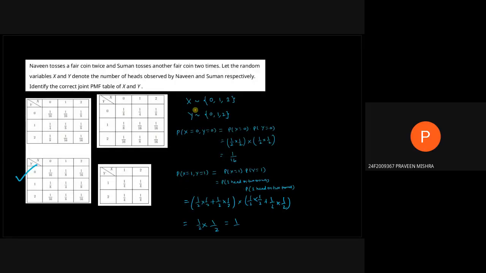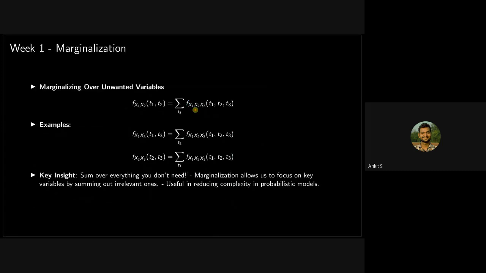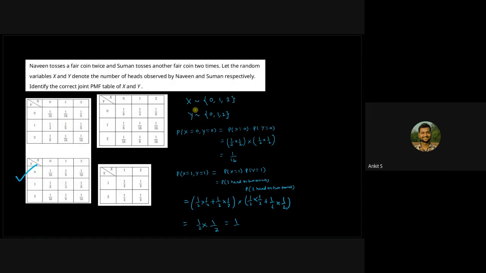Okay, so that was all about week 1. Very simple week. We have some questions. Naveen tosses a fair coin twice and Suman tosses another fair coin 2 times. Both of them are tossing coins 2 times. Let the random variables x and y denote the number of heads observed by Naveen and Suman respectively. So Naveen is throwing 2 coins, and Suman is also throwing 2 coins. Earlier I wrote all the cases, right?